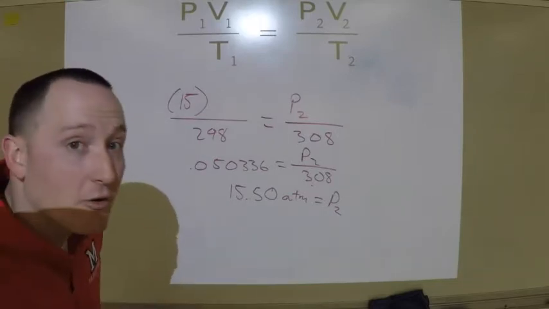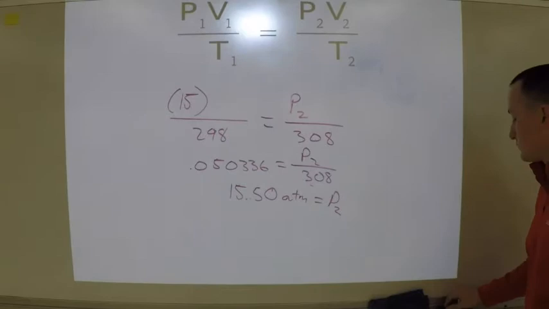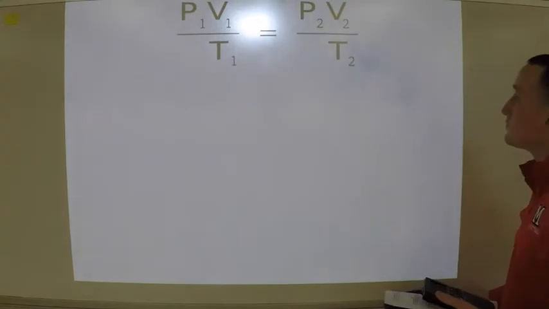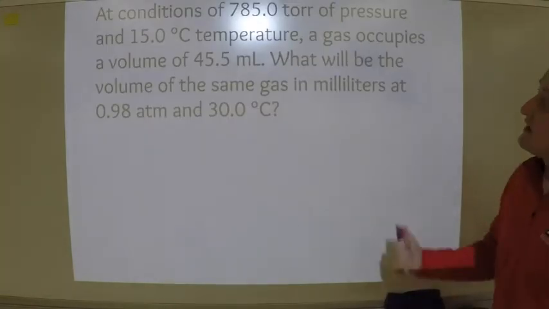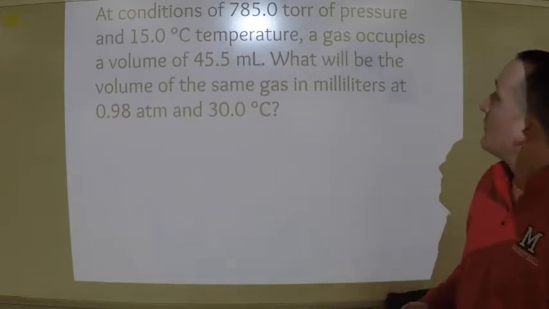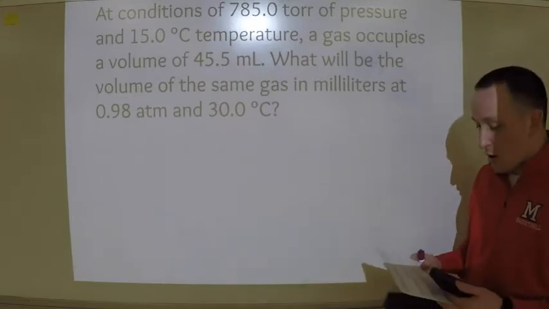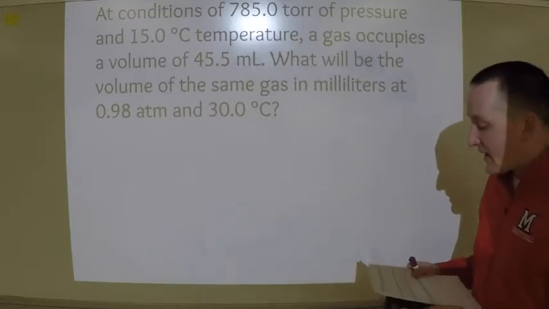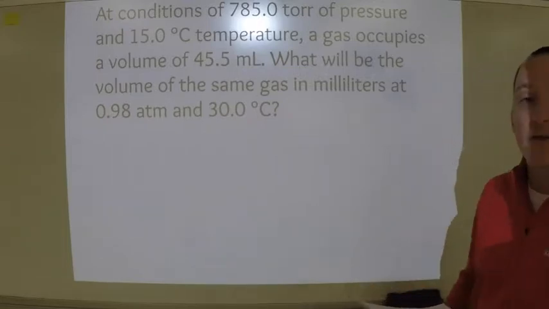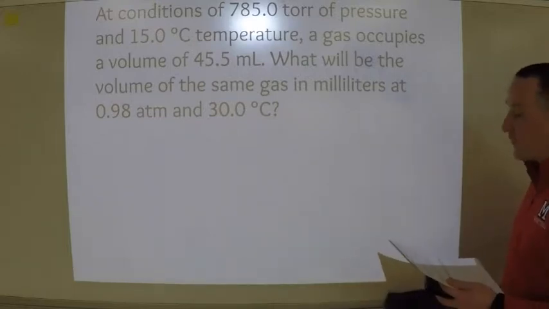Let's try one more, then I'll give you guys a chance to try some problems on your own. So our next problem looks like this. It says, at conditions of 785 torr of pressure and 15 degrees Celsius of temperature, a gas occupies a volume of 45.5 milliliters. What will be the volume of the same gas in milliliters at 0.98 atmospheres and 30 degrees Celsius? So let's go ahead and start working on this problem.